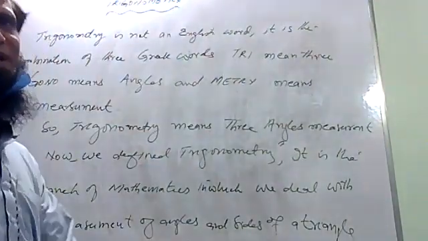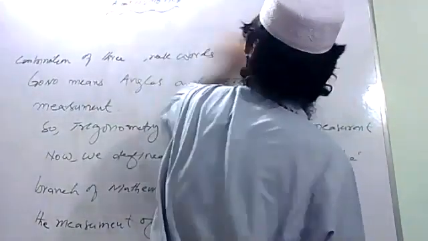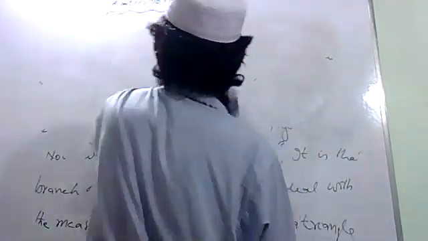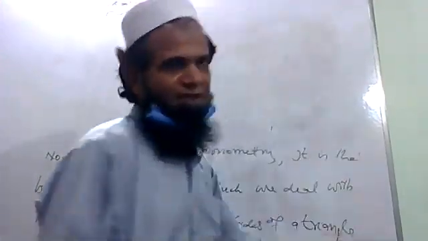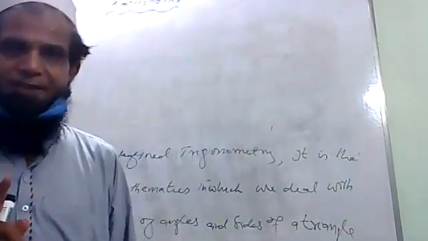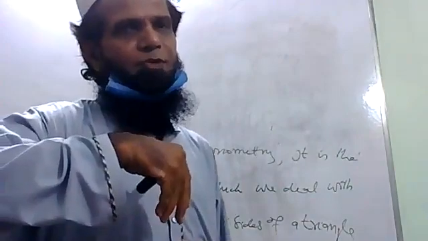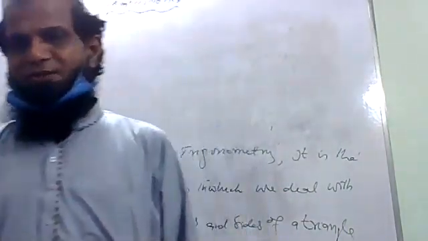Now come on towards the next topic, the triangle. As trigonometry is the science of triangles, that's why we discuss triangles. Actually, there are 6 types of triangle: 3 with reference to the sides and 3 with reference to the angles.